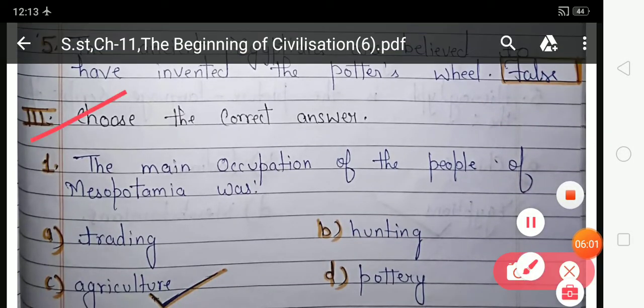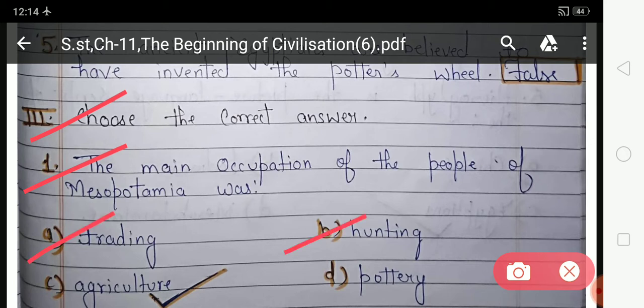That is, choose the correct answer. It means in this exercise you have to choose the correct option from the given options. Look at the first. The main occupation of the people of Mesopotamia was. So what was the main occupation of the people of the Mesopotamian civilization? Your option A is trading, option B hunting, option C agriculture, option D pottery. Which option is correct? Your option C is correct. So you have to tick option C.